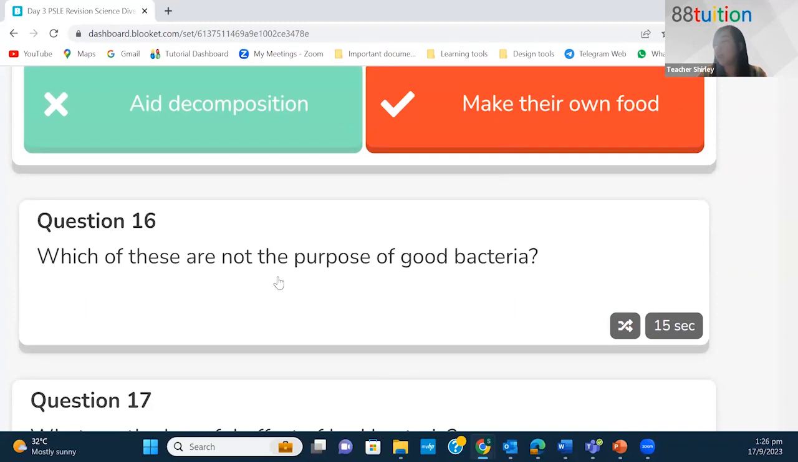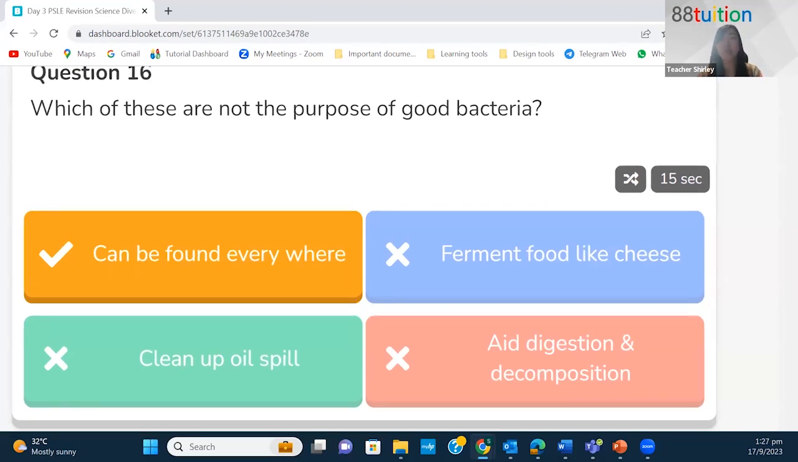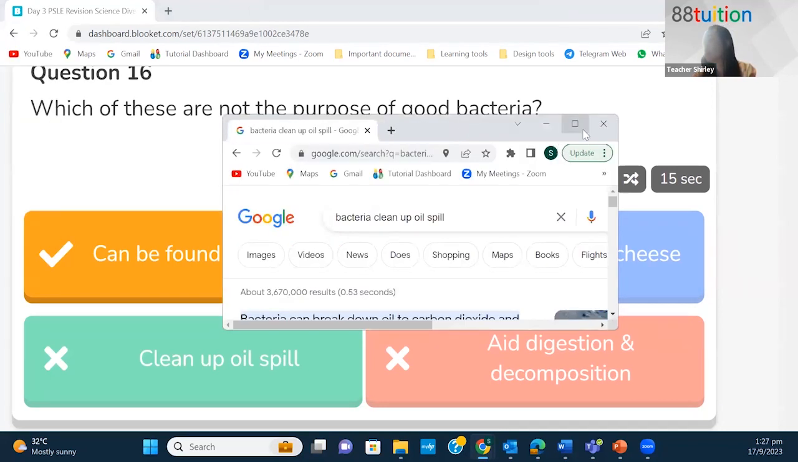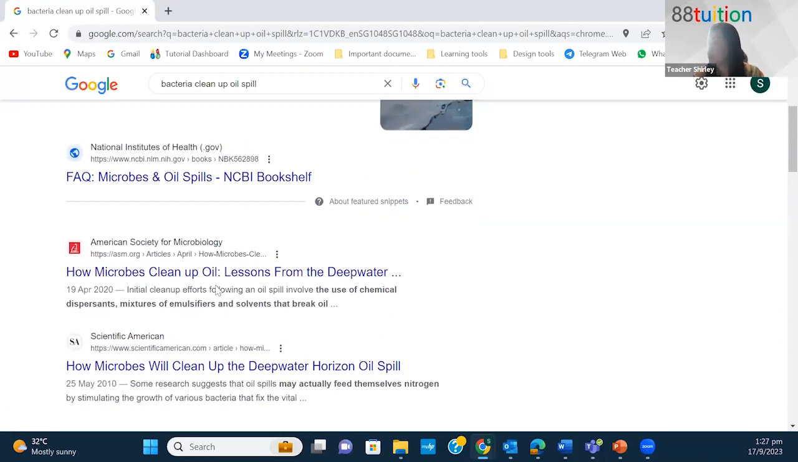Which of these are not the purpose of good bacteria? Okay, the purpose of good bacteria is it can do things like fermenting our food, like cheese. Good bacteria also helps to clean up oil spill. Okay, this one I think maybe I share with you the story. Bacteria clean up oil spill. Certain bacteria, right? Okay, let me show you the story. Because how does it work? Let me see.